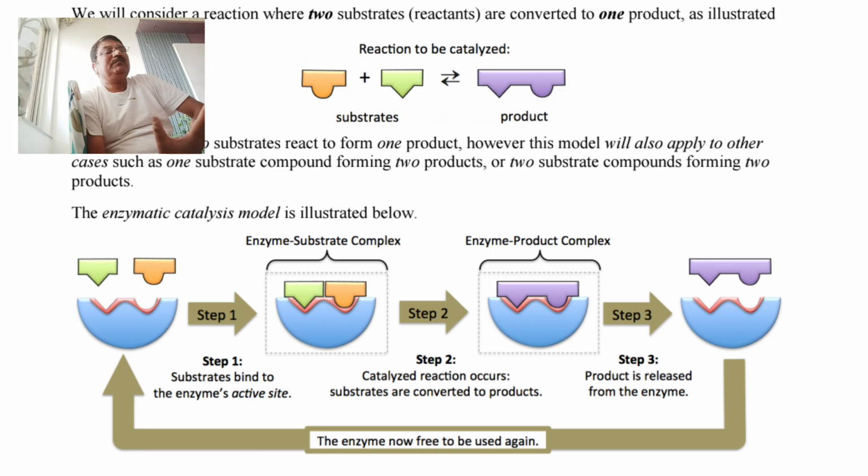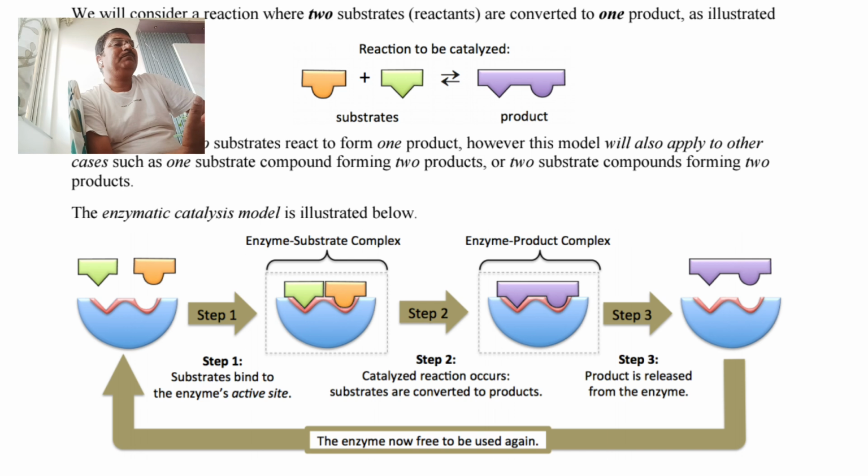So in first step, there occurs complex formation between the active site of enzyme and substrate which is to be catalyzed in the reaction. So the role of active site is to provide space to attach substrate on its surface, and this is the role of catalyst, that is enzyme catalyst. So in first step, formation of ES, enzyme substrate complex.